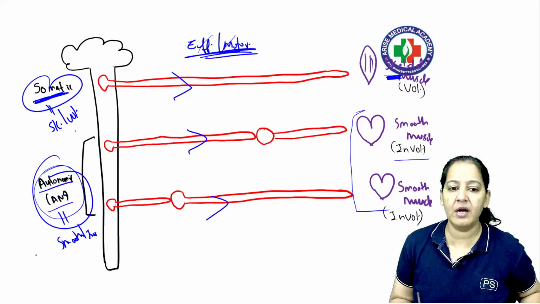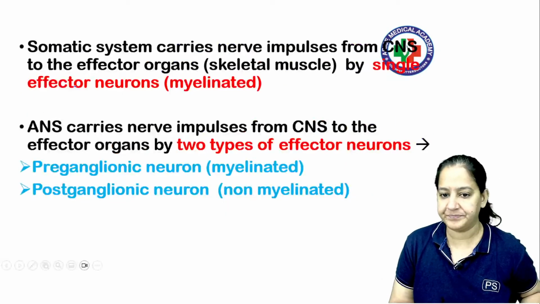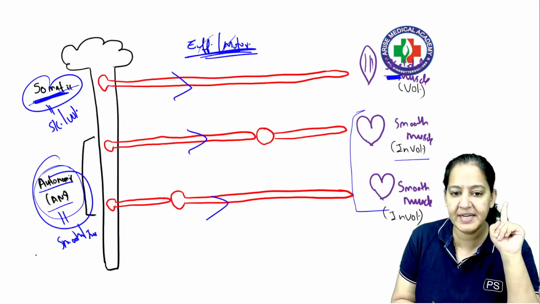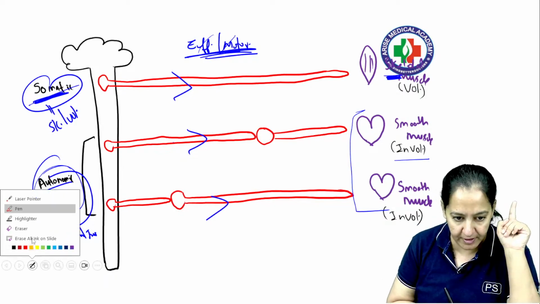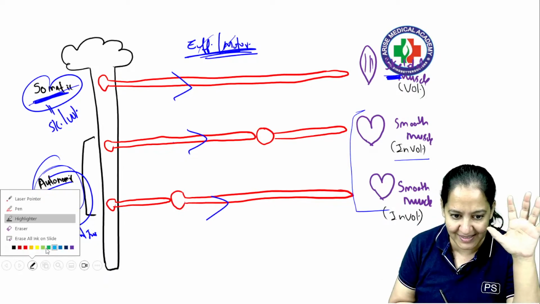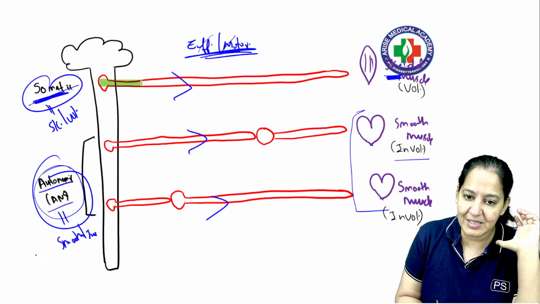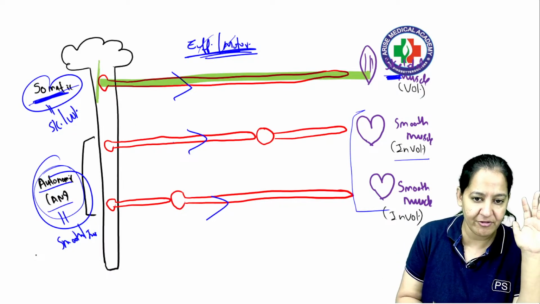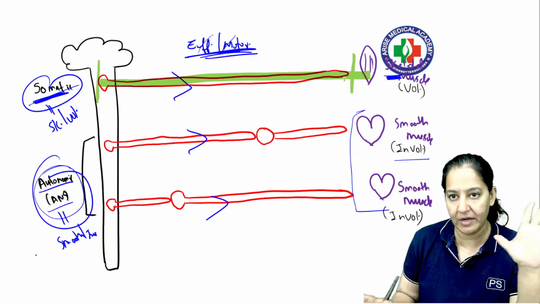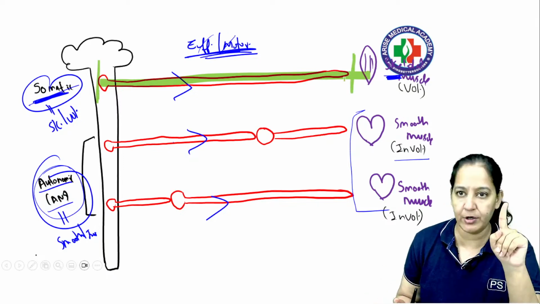Now come to the somatic. Everyone have a look at what I am showing you. It's the basics. If you understand the basics, the ANS becomes super fun for you. See, somatic is only one. It starts from the central nervous system and ends at the skeletal muscle. There are not two neurons, only one neuron is there.